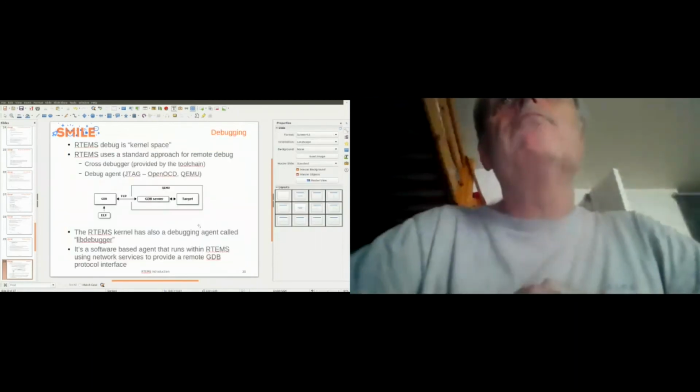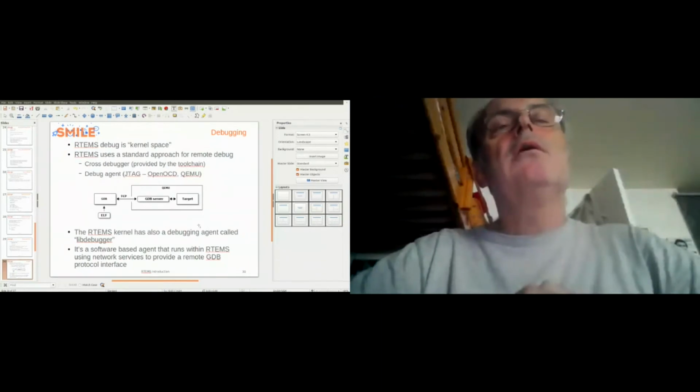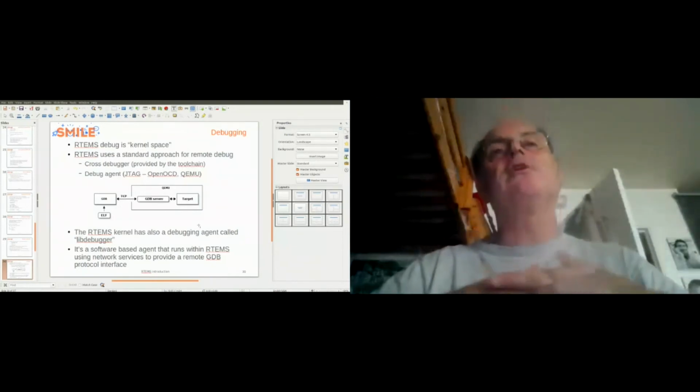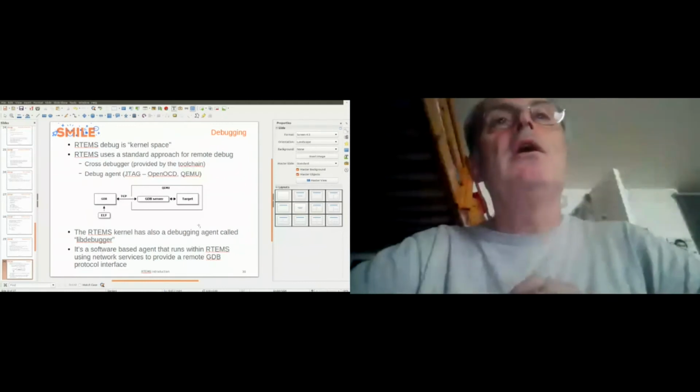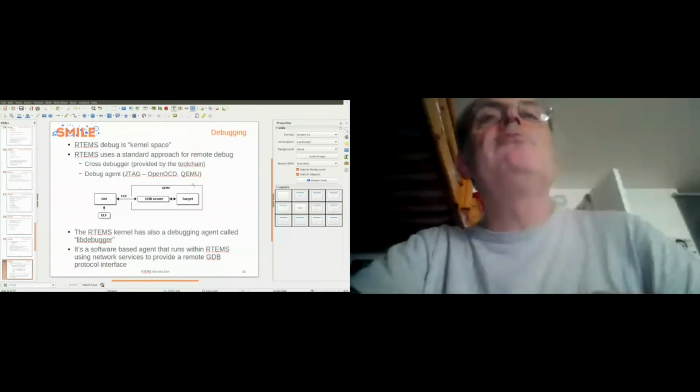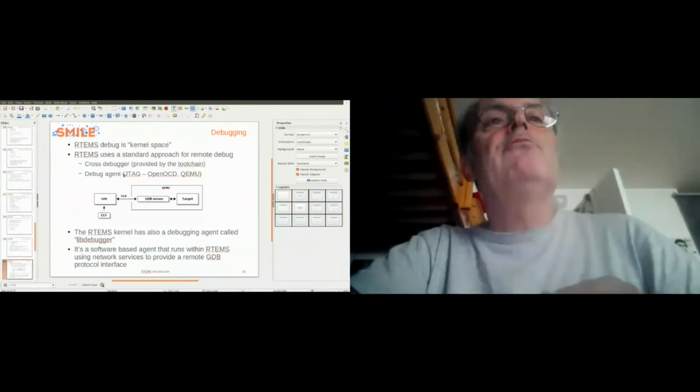You can debug, of course. RTEMS debug is in kernel space because it works in kernel space. It's not like Linux. You use remote debug, but remote debug is just like a Linux driver, and it's a standard approach for remote debug. You have a cross debugger provided by the toolchain and a debug agent, for example, JTAG with OpenOCD or QEMU. And you define the port for the remote debugger, and that's all.